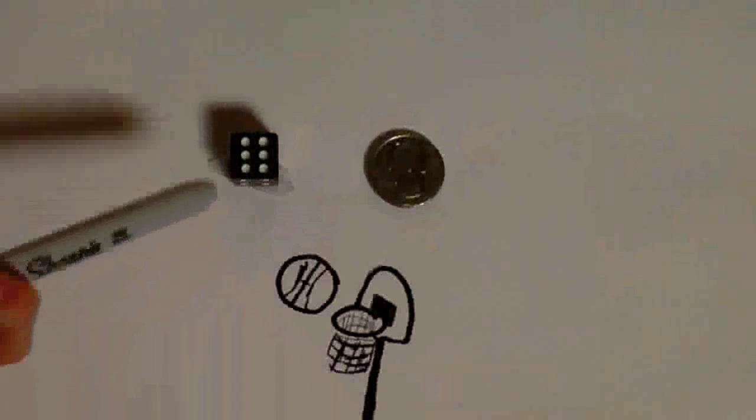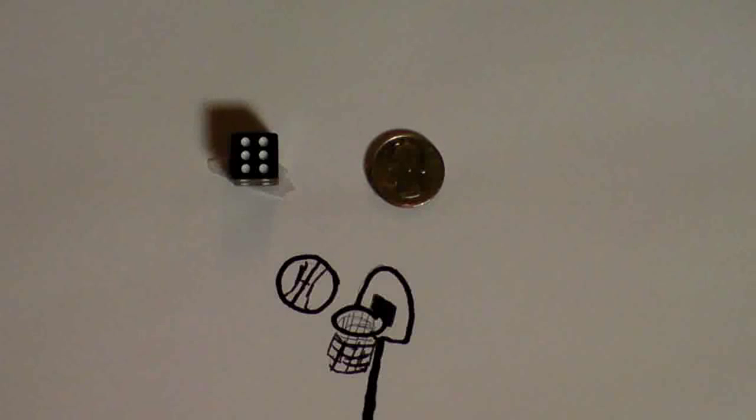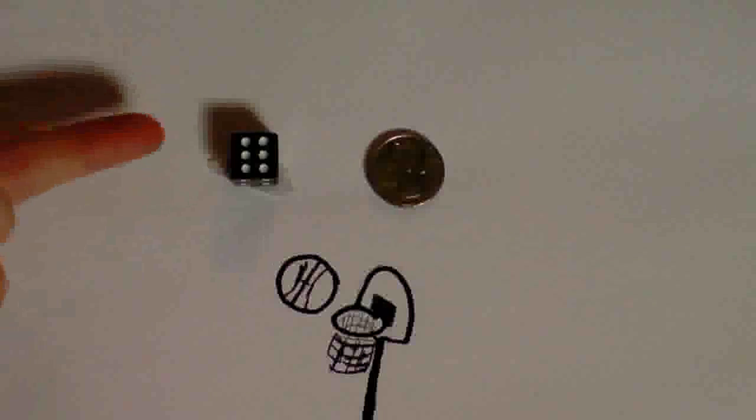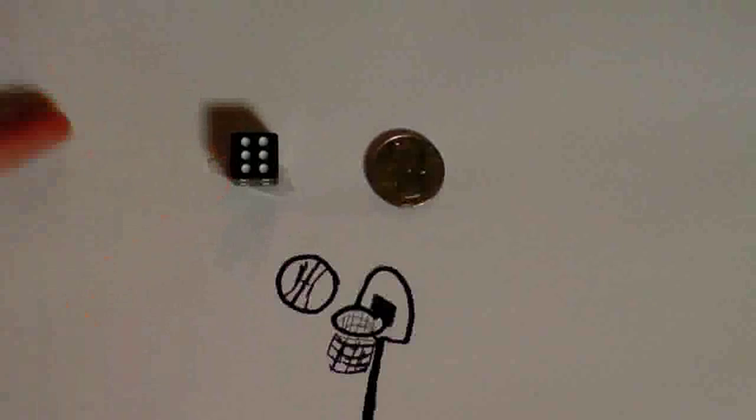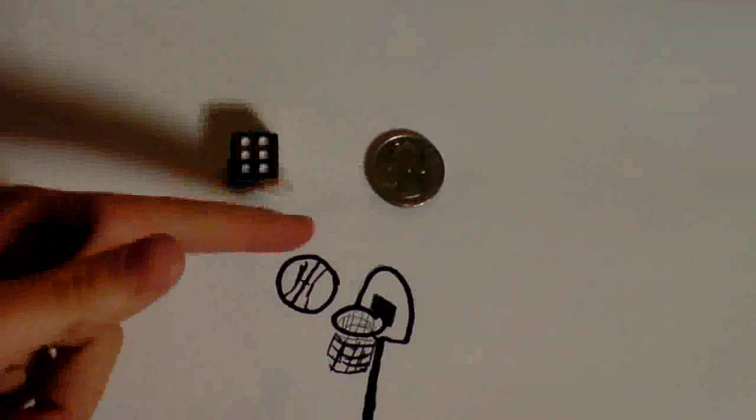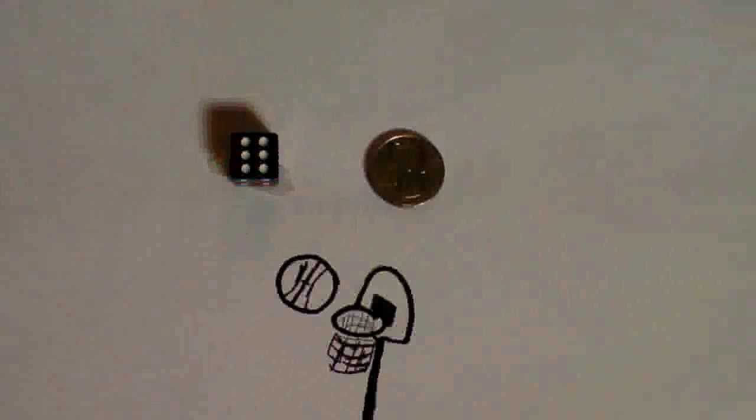Okay, so why do I have a die, a coin, and then a drawing of a basketball up here? Well, they all have one thing in common: probability. If you roll a die, there's a 1 in 6 chance that you will get a 6, or any other number for that matter. If you flip a coin, there's a 1 in 2, or a 50-50 chance that you'll get heads. And have you ever heard somebody use the term, that shot was 1 in a million?